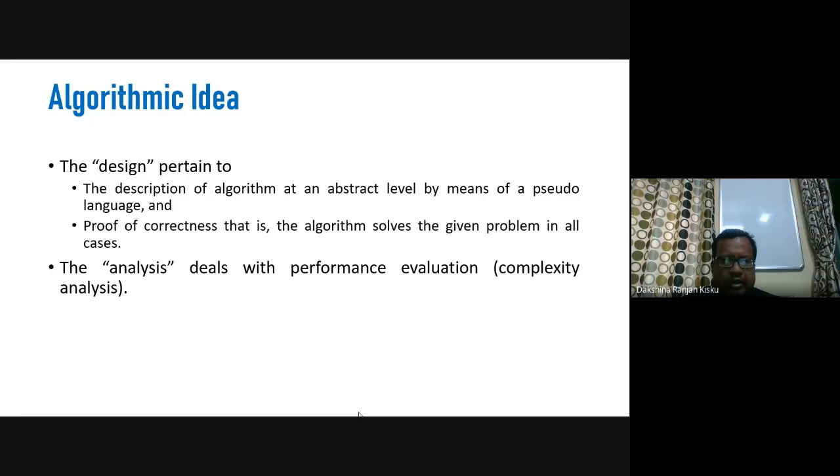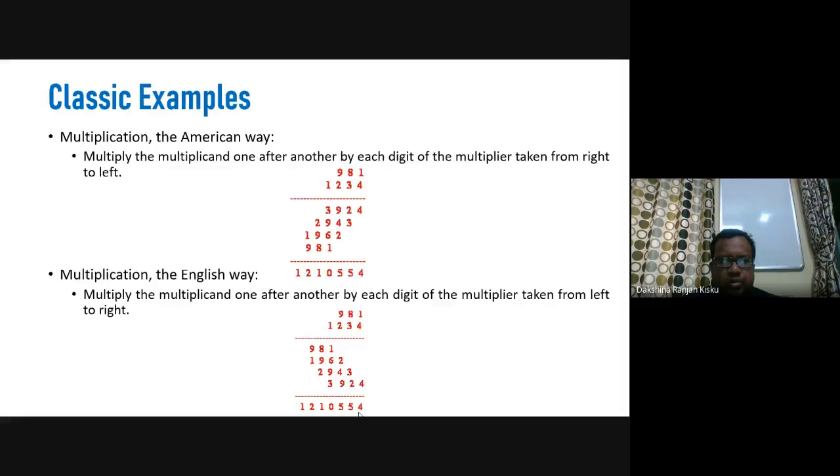Now the analysis deals with the performance evaluation. Algorithmic idea refers to the design and analysis of an algorithm. Basically, we first design the algorithm, then we analyze that algorithm. If we consider the previous two classic examples of multiplication, these two different ways will lead us to two different algorithms.